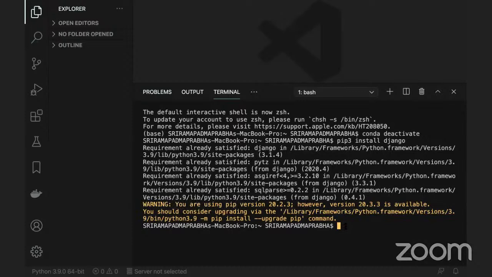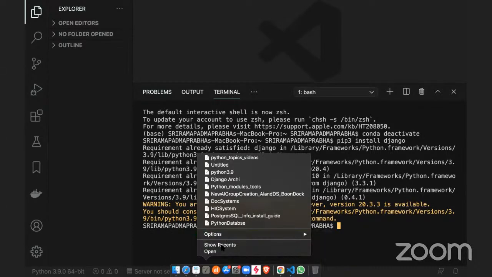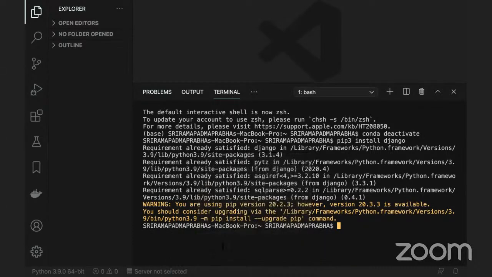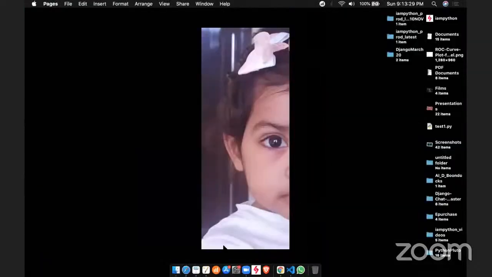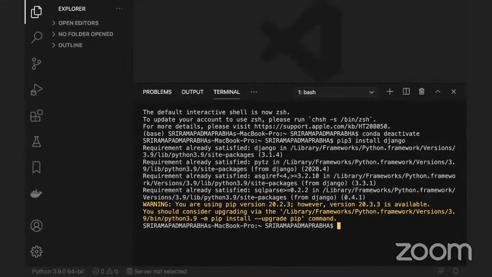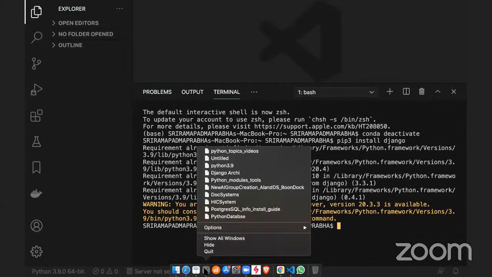Now I want to create a project here first. To create a project, we need to understand what Django is basically, right? So let me tell you guys, I'm going to take one small presentation to explain it much better here in the normal text way. I don't want to go into too much detail, but I want to explain this.